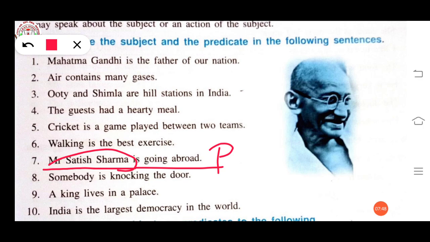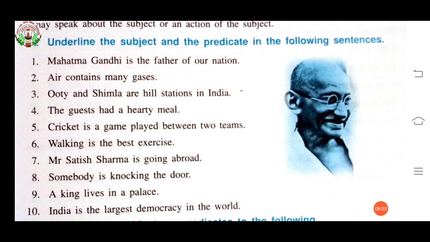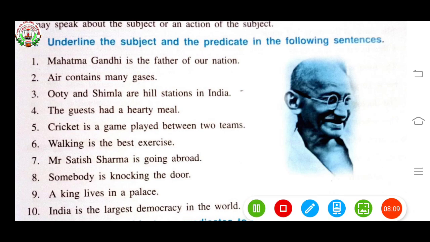Somebody is knocking the door. Here somebody is the subject. What is he doing? He is knocking the door. So knocking the door is your predicate. Now, a king lives in a palace. Who lives in a palace? A king. So king is the subject.